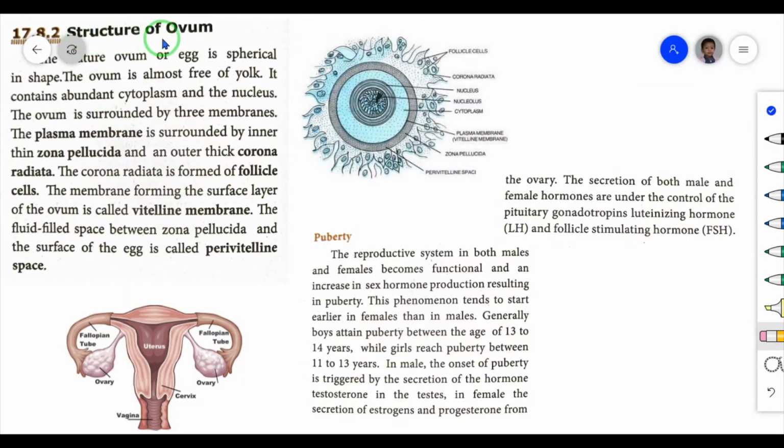Structure of ovum. So here this is the female reproductive organ. Female reproductive organ is known as ovary. Yes, this ovary produces ovum or ova.